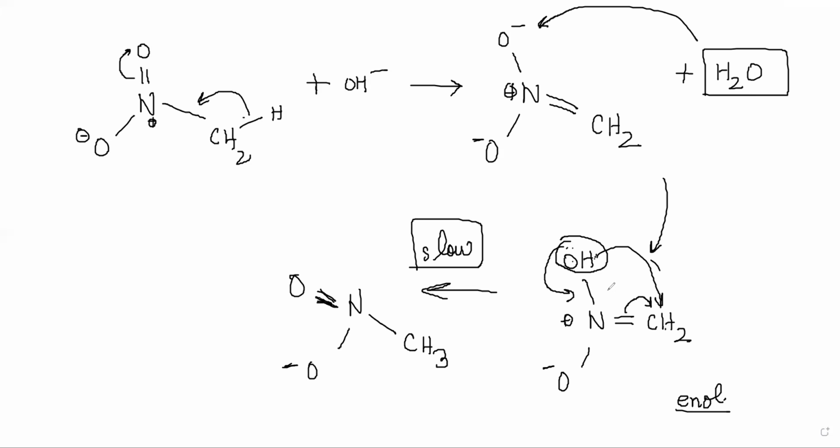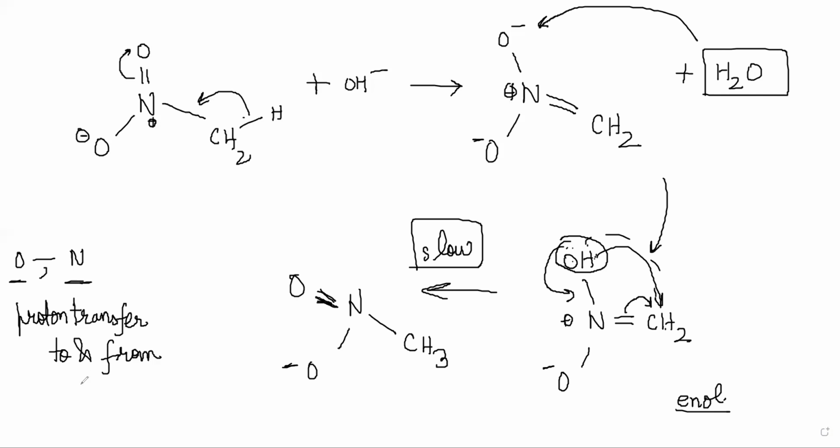So what he's saying here is, whereas proton transfers between two electronegative atoms are fast, proton transfers to or from carbon can be slow. So this is an intramolecular proton transfer. H has to transfer from here to here, right? But it is happening to or from carbon. So proton transfer to or from carbon is slow, while proton transfer between electronegative atoms is fast. To and from carbon is slow.